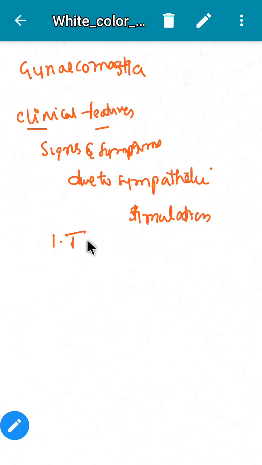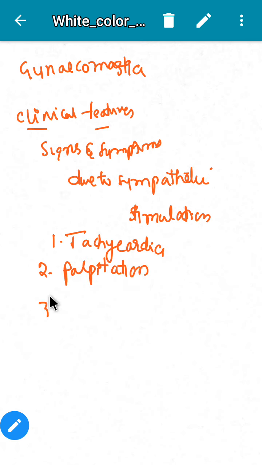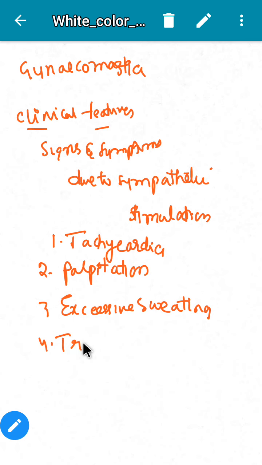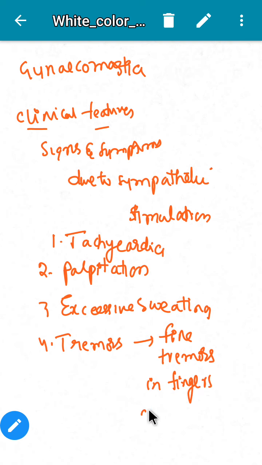One is tachycardia. Second is palpitation. Third is excessive sweating. Fourth one is tremors. These are fine tremors in fingers and tongue.